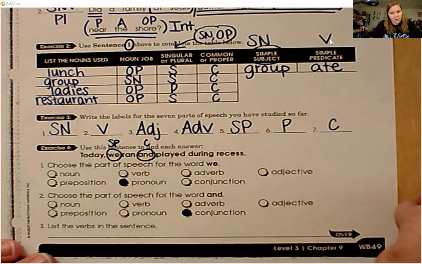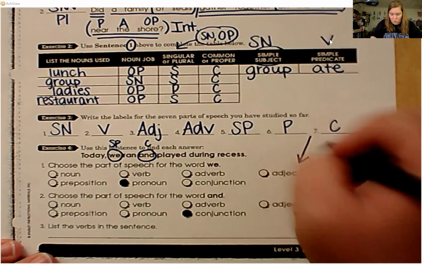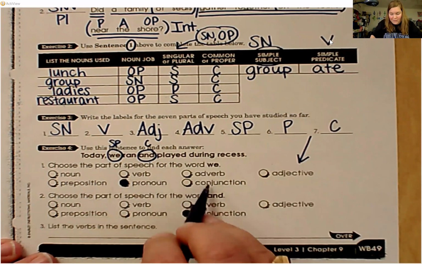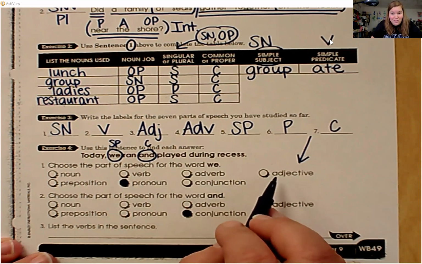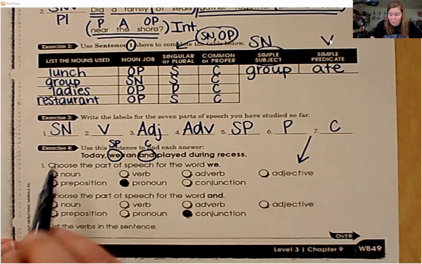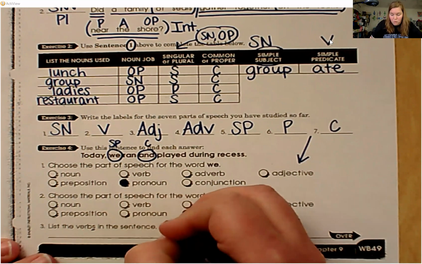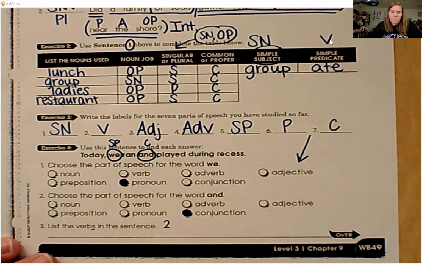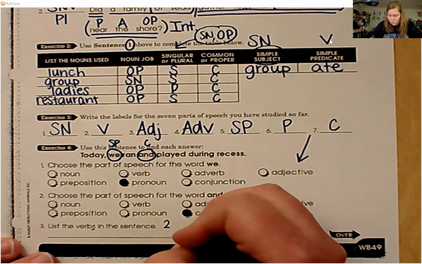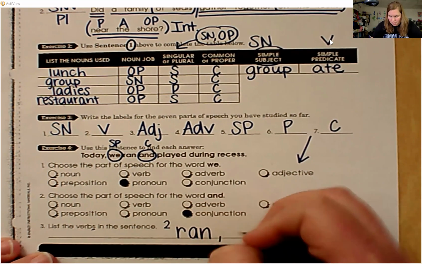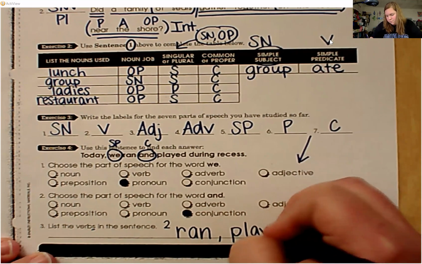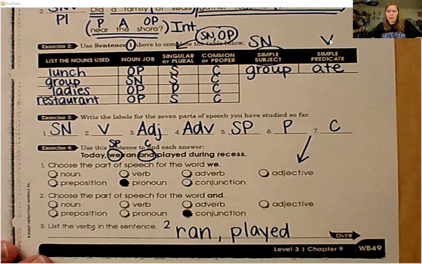Can I give you a little hint? For exercise 3, 1, 2, 3, 4, 5, 6, 7. There are the 7 parts of speech. You just need to remember the labels. So that could be helpful for you tomorrow. And number 3, list the verbs in the sentence. Since it says verbs, that means there are going to be two verbs. Verbs are action words. Ran, played. Ran and played.